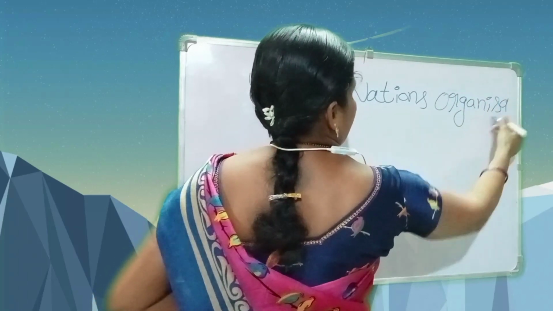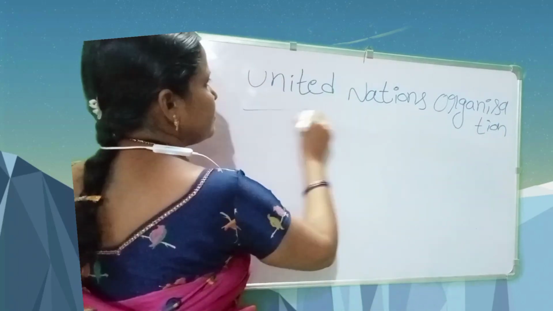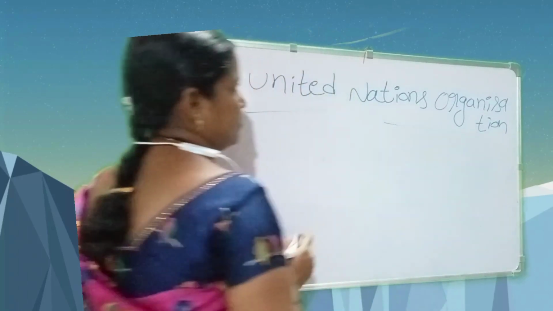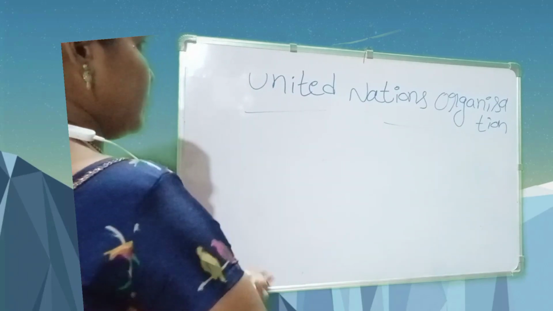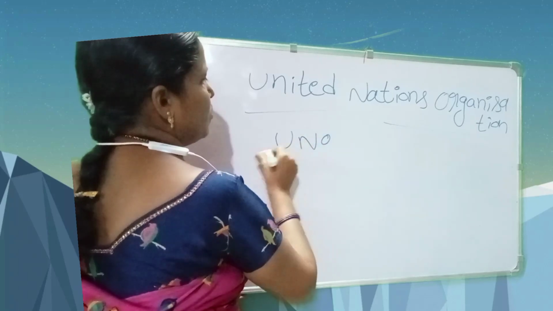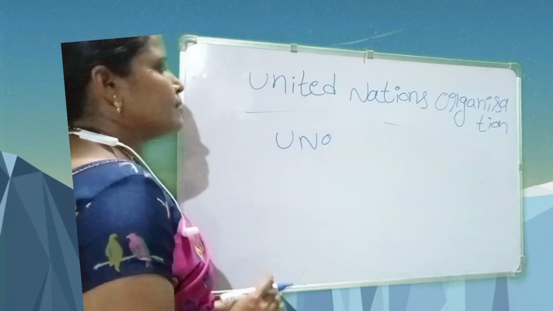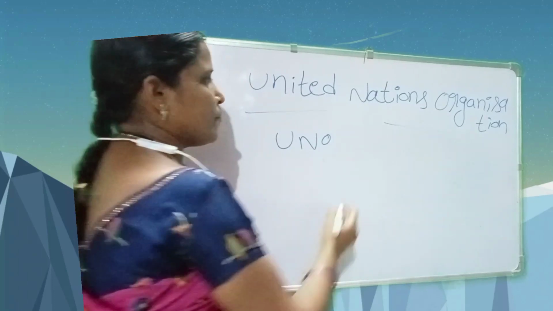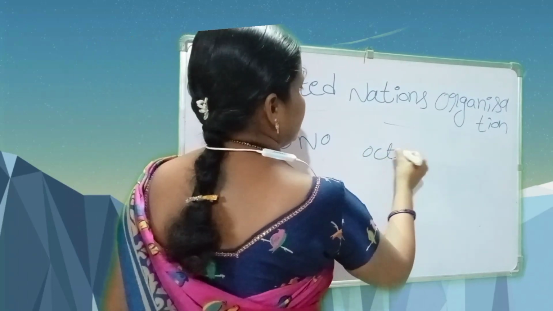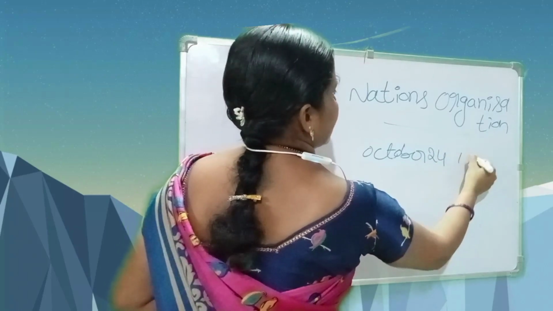UNO means United Nations Organization, and it was formed on October 24th, 1945.